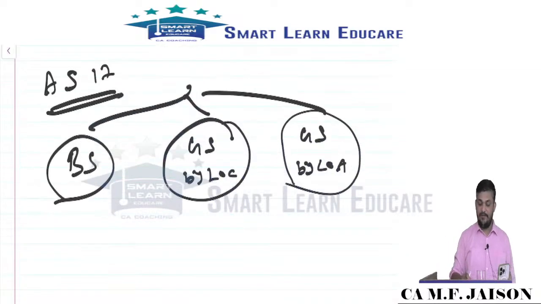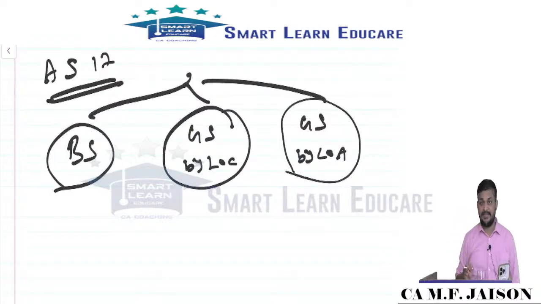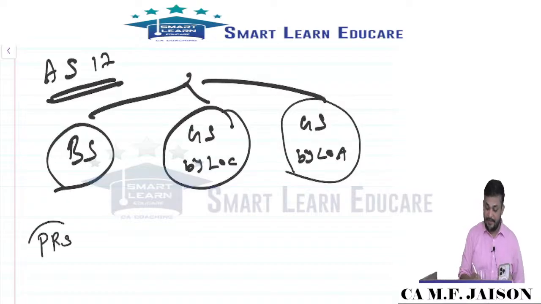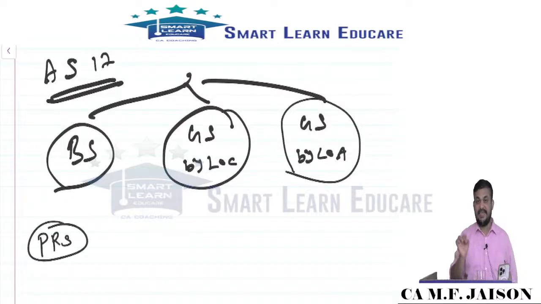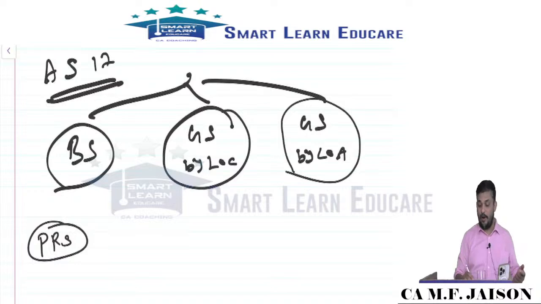So we have a maximum of three categories of segments in a business or an entity. What we normally do is fix one of these categories as the primary reportable segment. It is not our duty to do so, management will do it. Fix one as primary. The other two will automatically become secondary reportable segments.